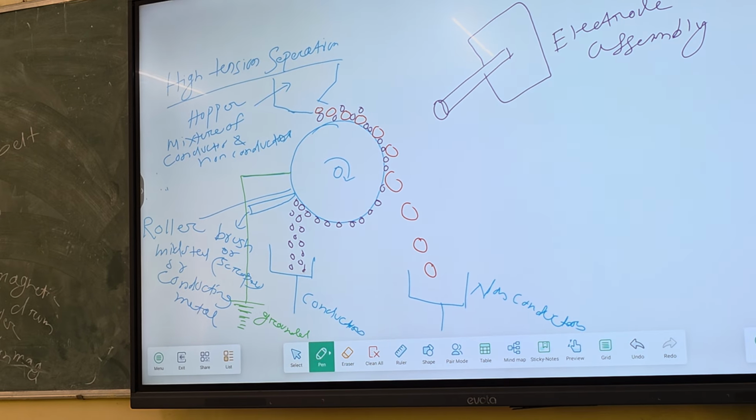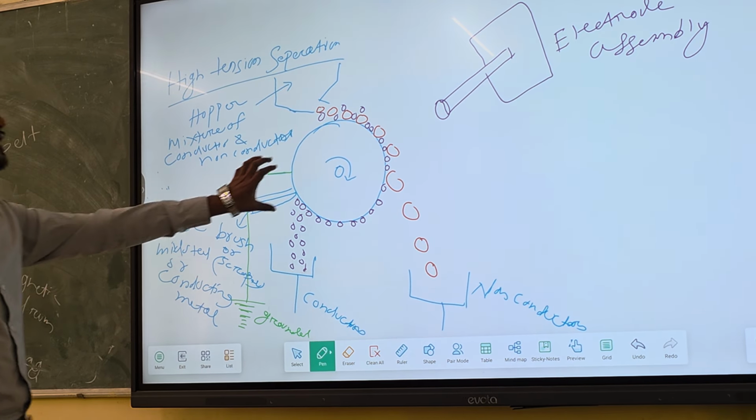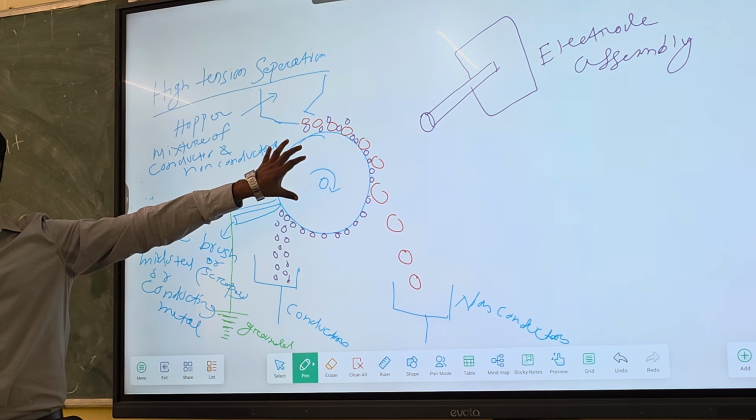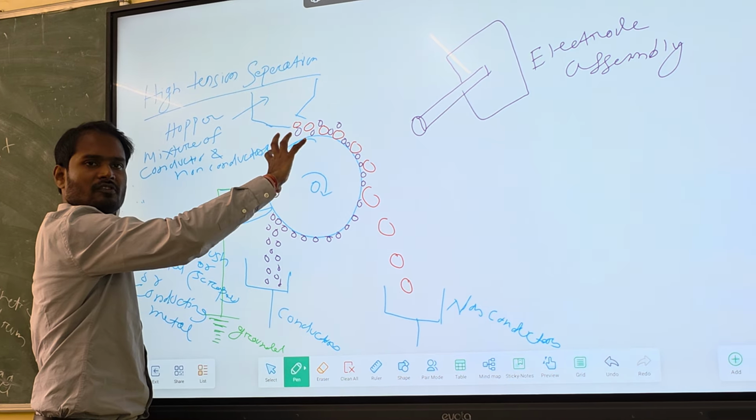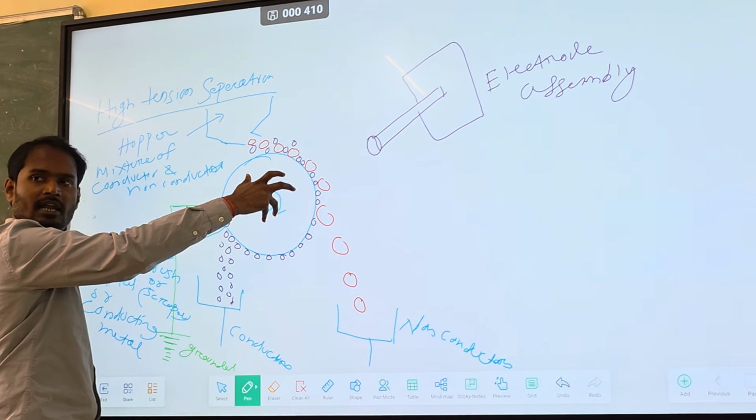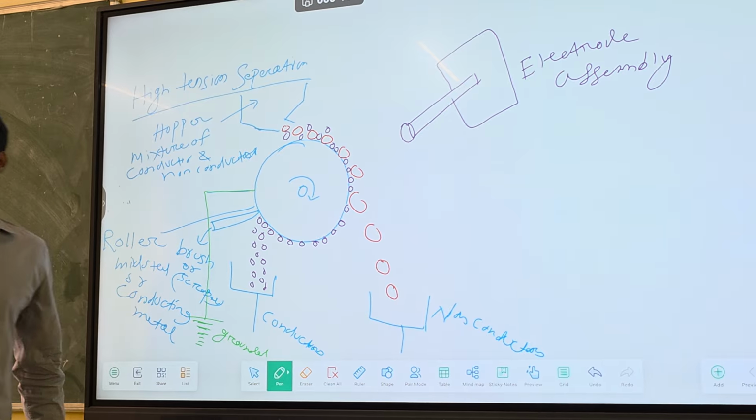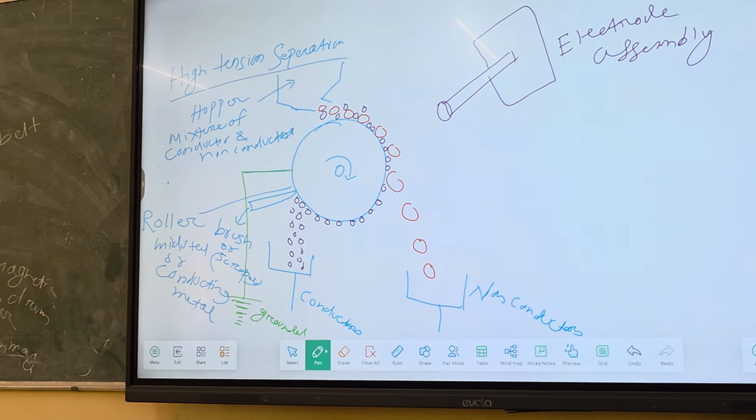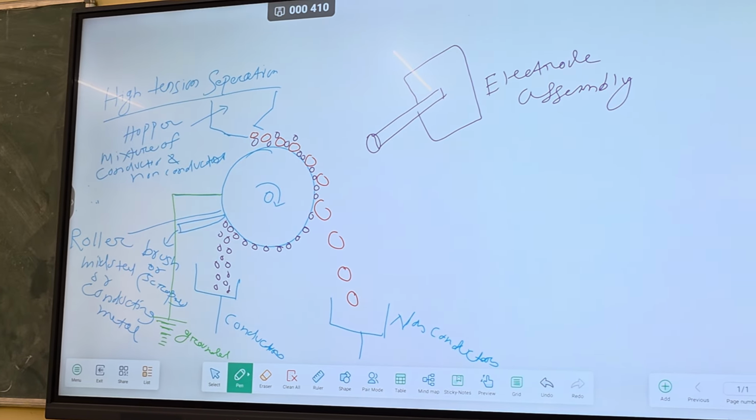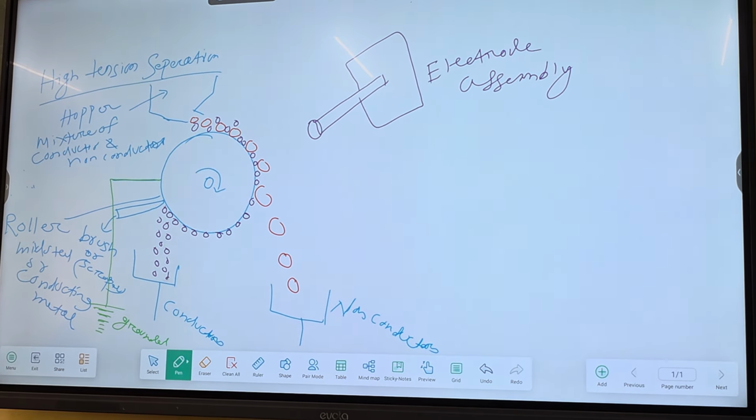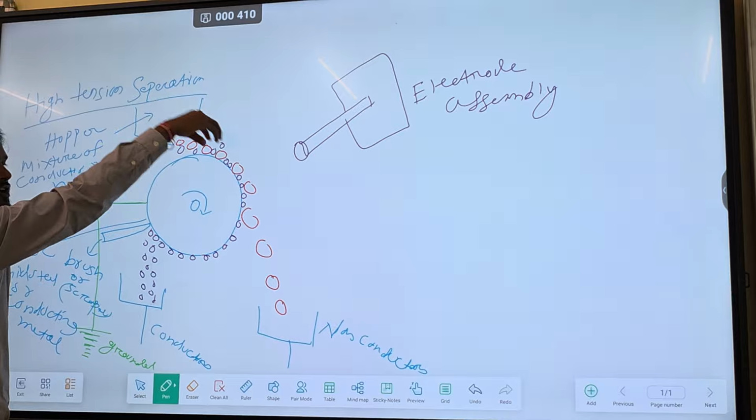See, this is a very good situation where you can see we have a roller, right? This roller is rotating like this, and we are feeding what? Our fine minerals, basically fine minerals having gangue as well as your valuable minerals. Both are getting fed on the top, and it is rotating in this direction and feeding, right?